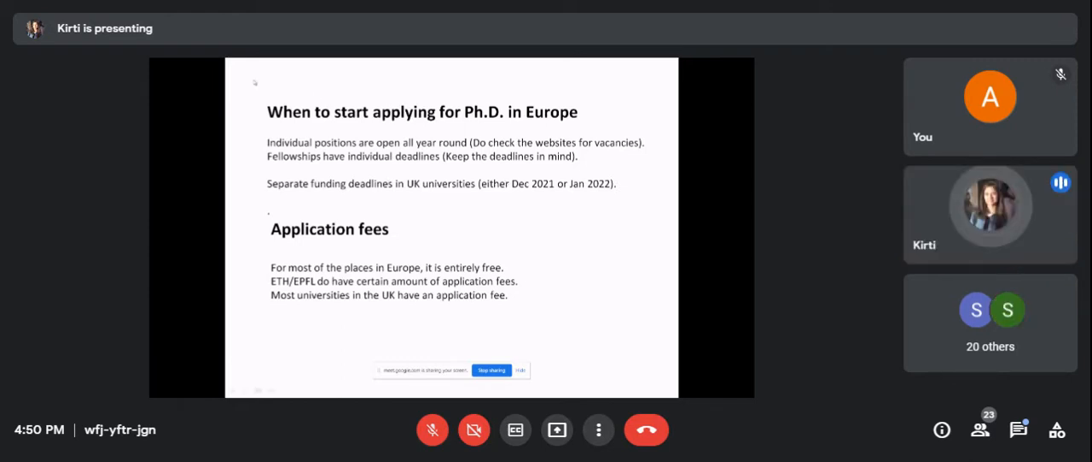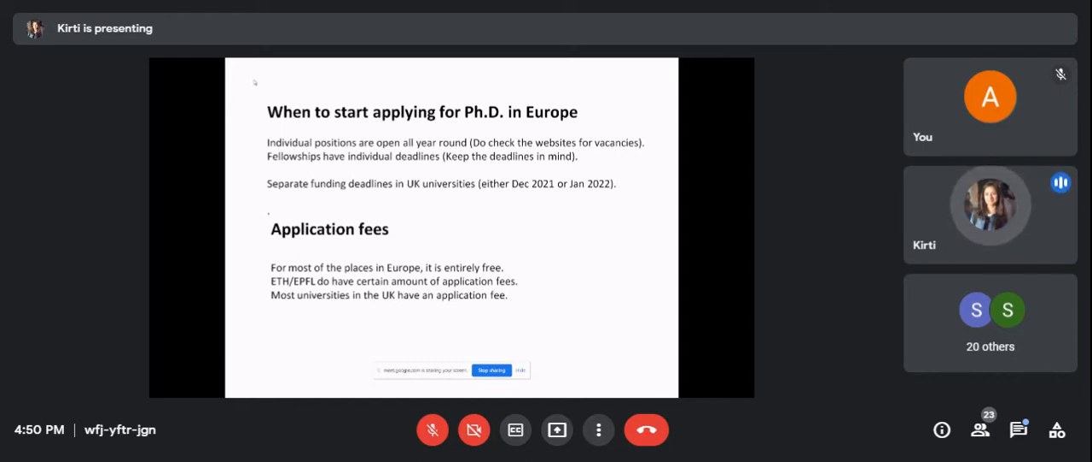So when to start applying for a PhD in Europe? You can start from this September onward. In August, you can sit down and make a good list of the research groups and the PIs that you want to work with, and then start sending emails from September or in October. October is pretty late, but in September you should start sending mails.